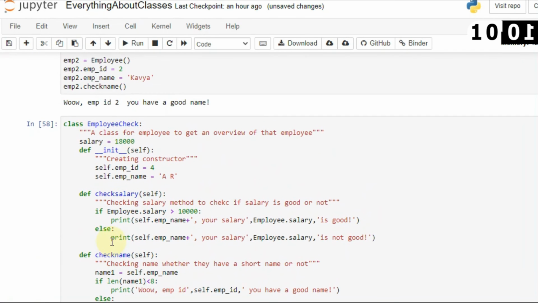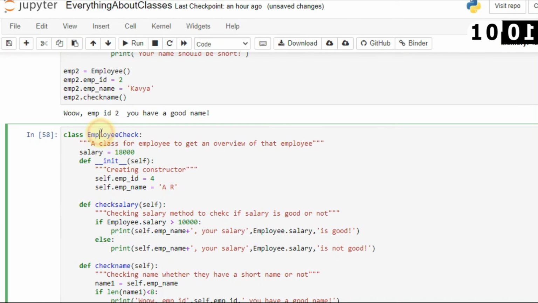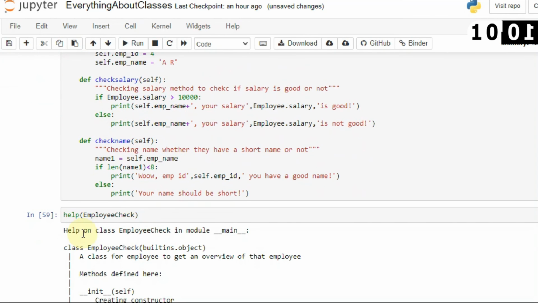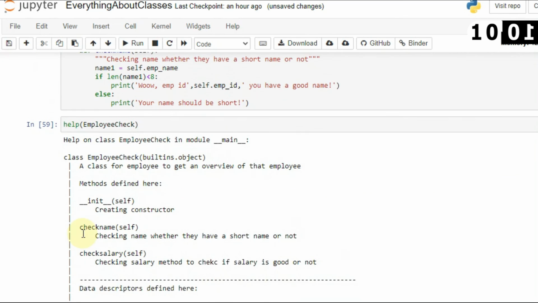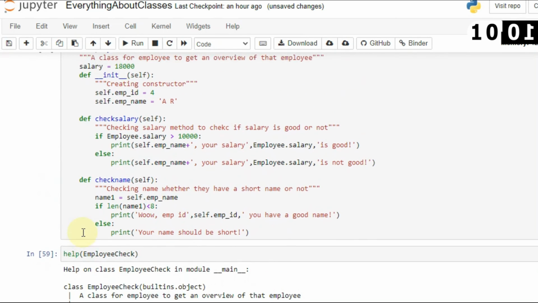So now when you run this help method, I will say help, and then you give the name of the class. So I will say employee check, and let's print this here. When you see help employee check, you can see all the definitions which you have written for your class.